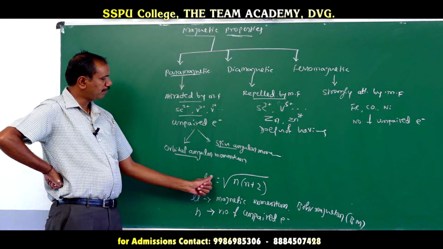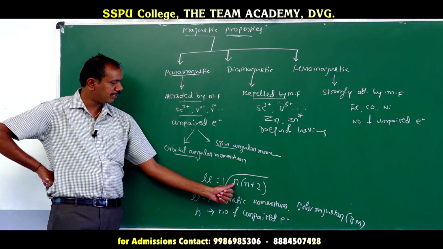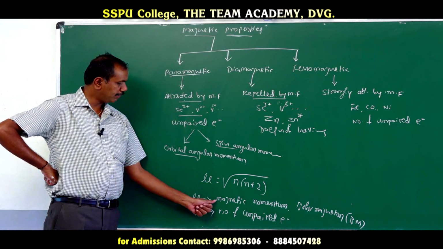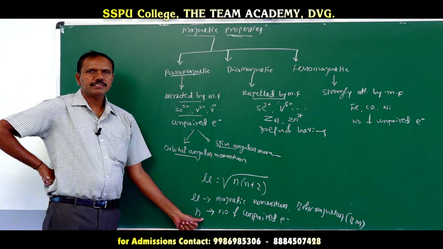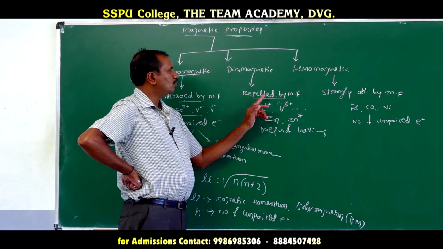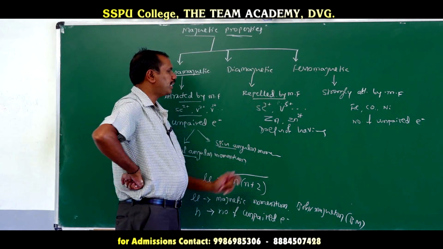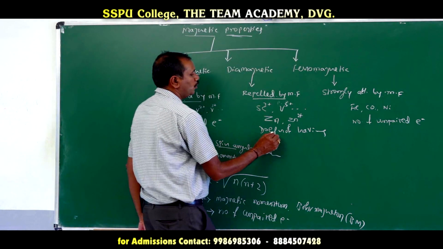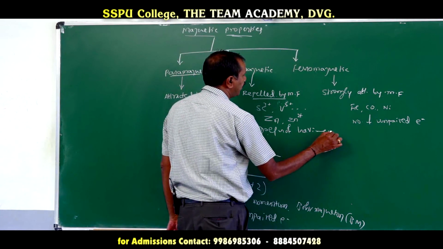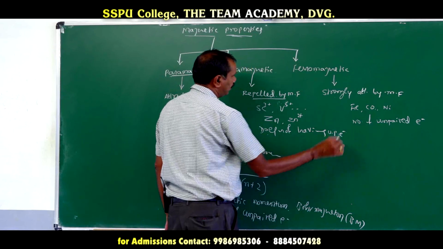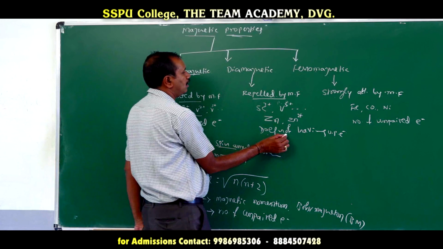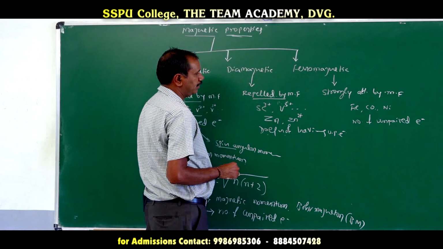Their magnetic moment can be calculated by using the formula mu equals square root of n into n plus 2, where mu is nothing but magnetic moment, and n is nothing but what? The number of unpaired electrons. So what are diamagnetic substances? Those are repelled by the magnetic field. Why are they repelled by the magnetic field? Due to absence of unpaired electrons. Unpaired electrons are not there in those substances. Then those substances are called diamagnetic substances.